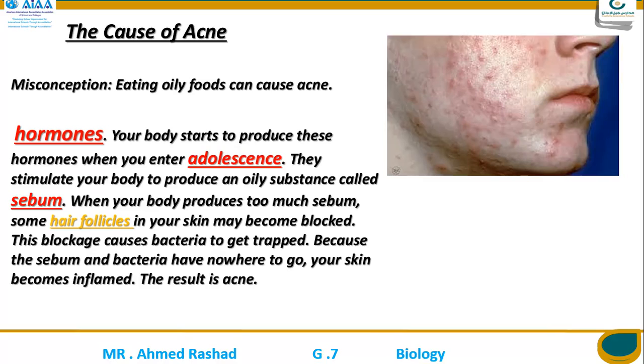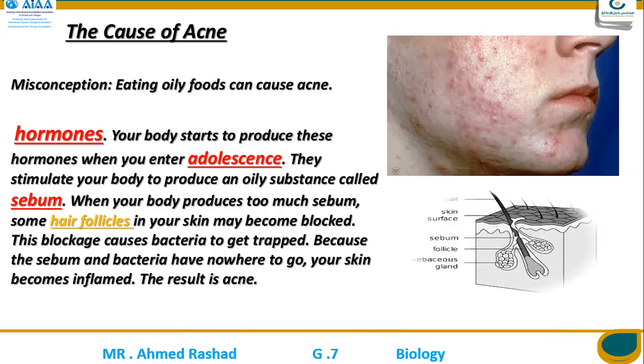So sebum is an oily substance produced by these hormones in adolescence. When your body produces too much sebum, some hair follicles in your skin may become blocked.